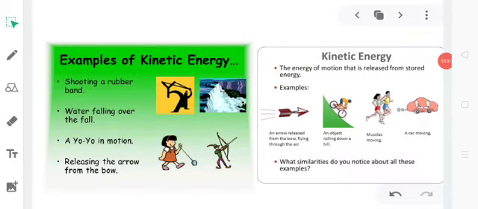As you can see, a couple of examples have been shown in the picture alongside. For example, a bullet fired from a gun can pierce through a target on account of kinetic energy of the bullet. Windmills work on the kinetic energy of air, water mills work on the kinetic energy of water. A nail is driven into a wooden block on account of kinetic energy of the hammer striking the nail. You can see several such examples shown in the picture.